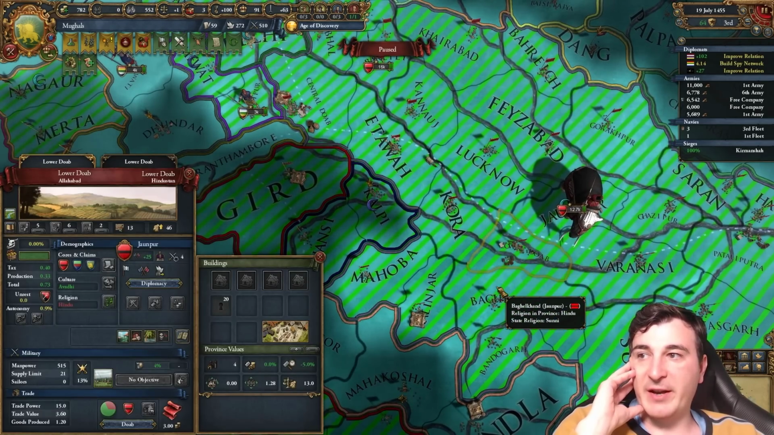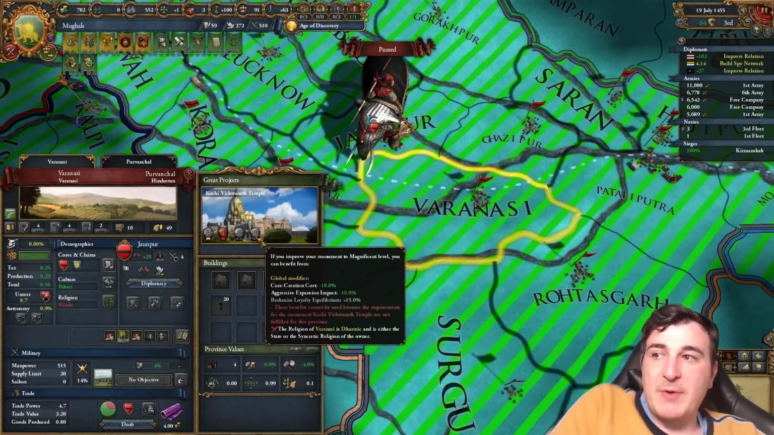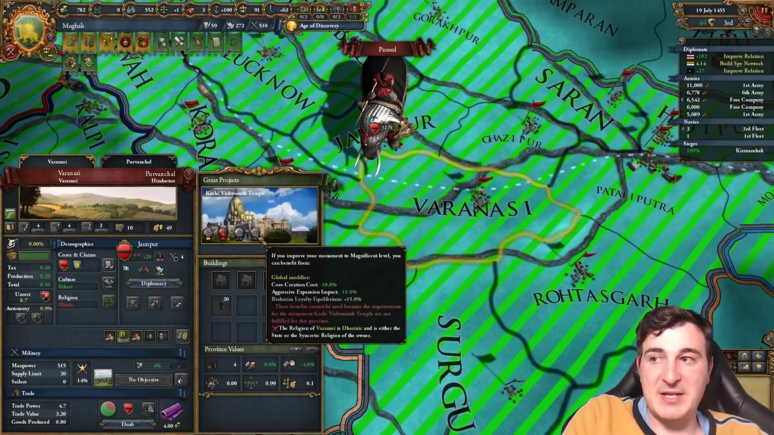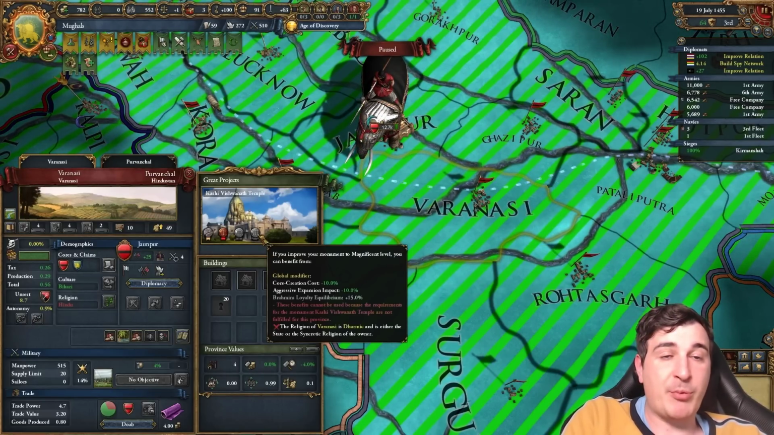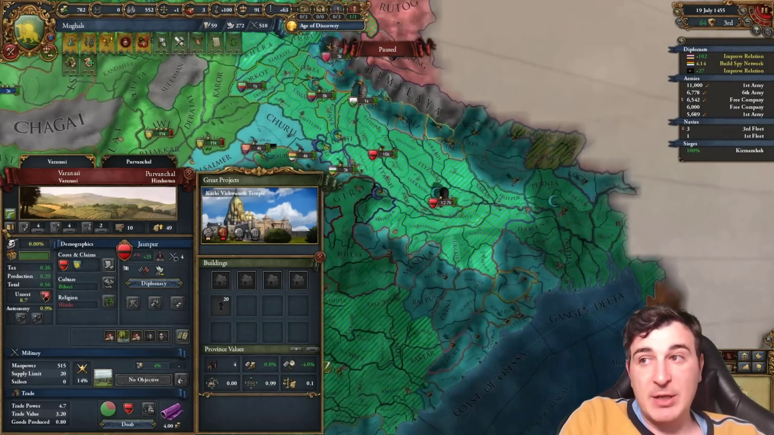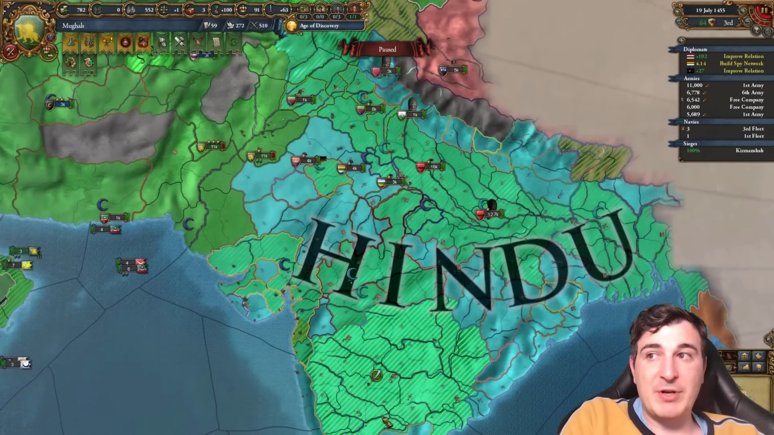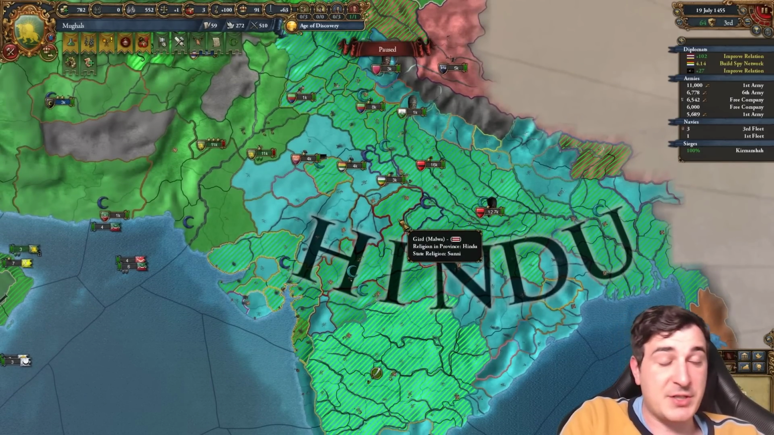Where is it? Let me see if I can find it. This guy here, the Vishvanatha temple, which offers aggressive expansion impact -10% and core creation cost -10% as well, meaning it's going to make it super easy to core up all the provinces that we're going to be taking in India. Plus, all of India is Hindu, so by switching to the Hindu religion, we prevent a lot of rebels as well in the process, at least religious rebels for that matter.